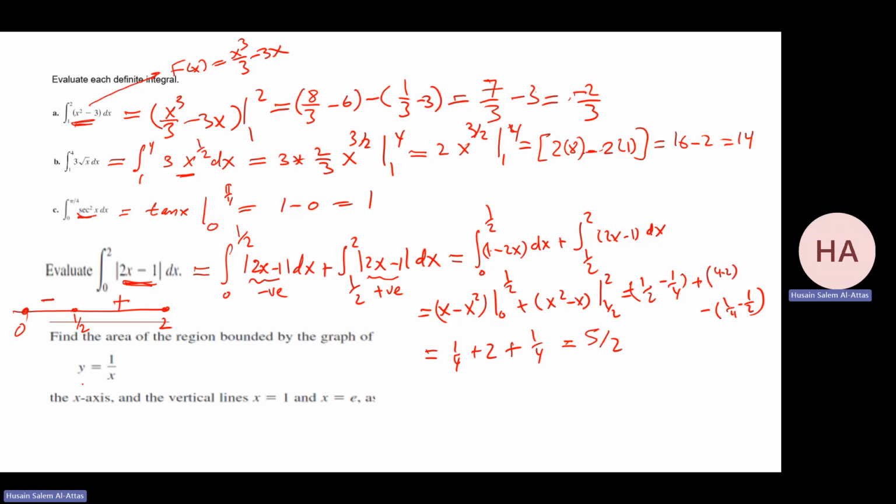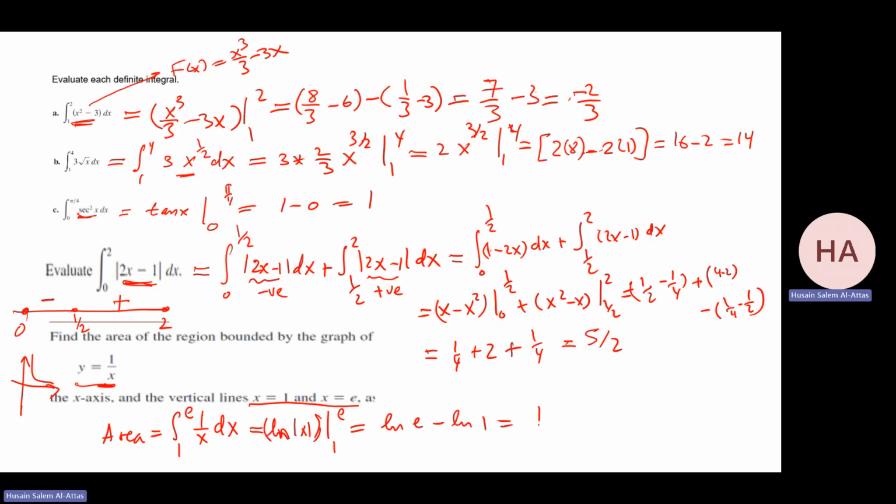Find the area of the region. We know how to find the area between this and this. From 1 to e, the area has a different integral. From 1 to e, this is positive, 1 over x. We know it's positive between 1 and e. So that will be the integral of 1 over x dx. That gives me ln of the absolute value of x from 1 to e. Just apply it: I have ln e minus ln 1. That will be 1.